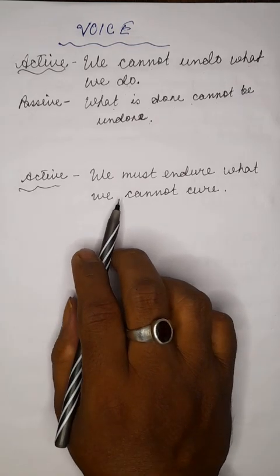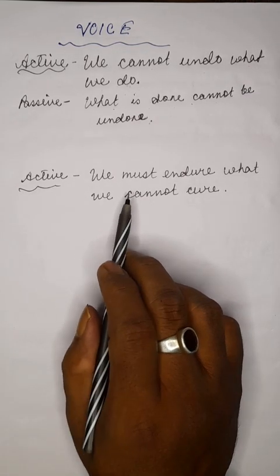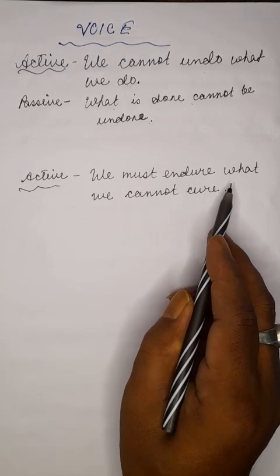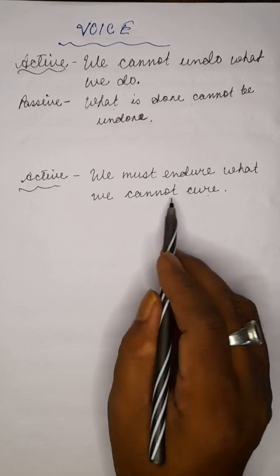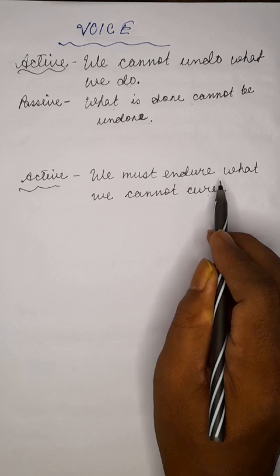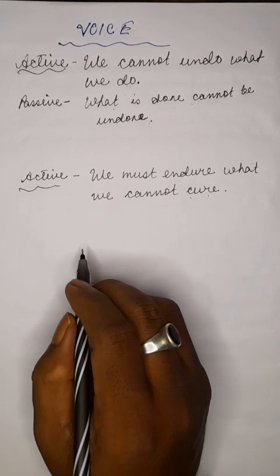The next sentence, a similar sentence we have got, is: we must endure what we cannot cure. In this sentence as well, "we must endure" is the principal clause, whereas "what we cannot cure" is a subordinate clause. So it's a complex sentence. This subordinate clause is acting as the object of this sentence, so we should write the object as the subject in the next sentence in the passive.